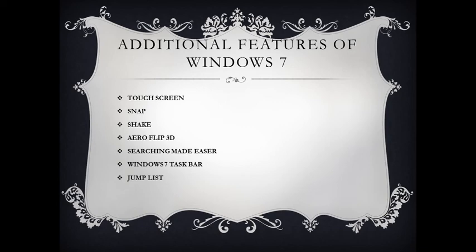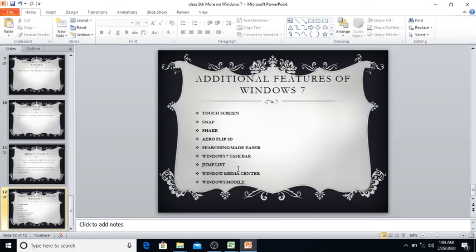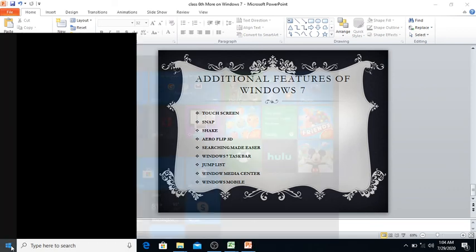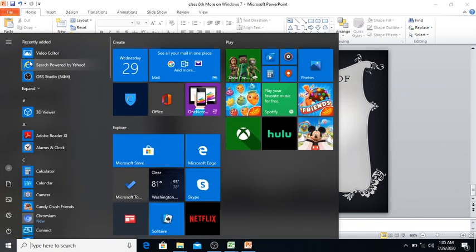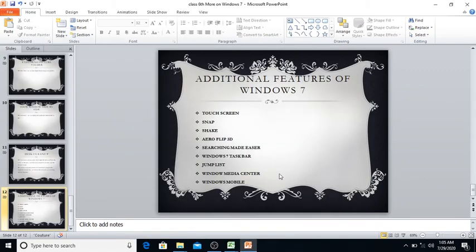So with this jump list you can easily open those files which you frequently use. I am showing you how. Suppose you just click on the start menu. Whatever you are using, it will come here in the form of a jump list. Okay, so that you can directly click that file or open that folder. That is the use of jump list.